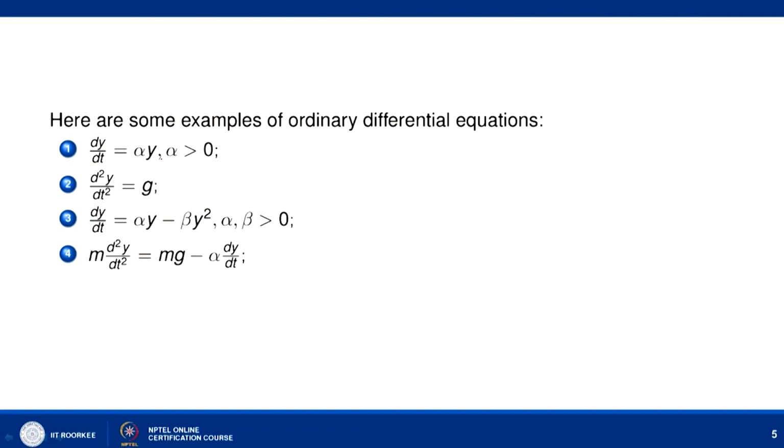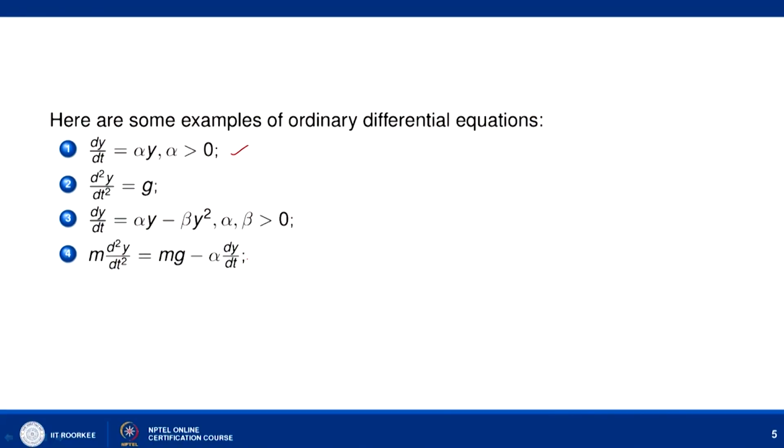First one is dy by dt equal to alpha y, where alpha is some positive constant. Second, d2y by dt square equal to g, where g is some constant. Third, dy by dt equal to alpha y minus beta y square, where alpha, beta are some positive constants. And fourth one is m d2y by dt square equal to mg minus alpha dy by dt. So, these are some very trivial examples of ordinary differential equations, and in fact all these examples originated from some real world problem.